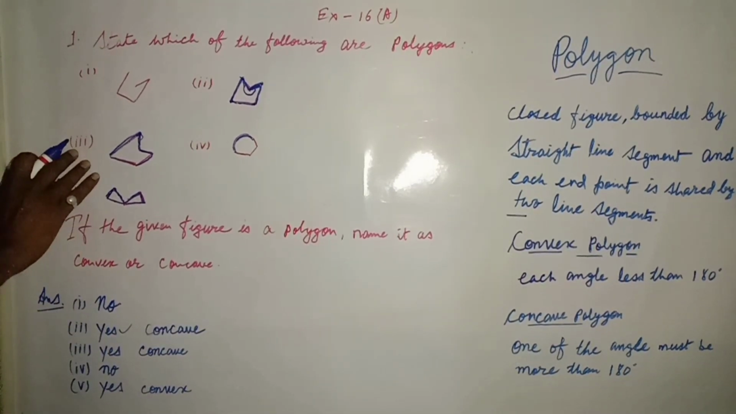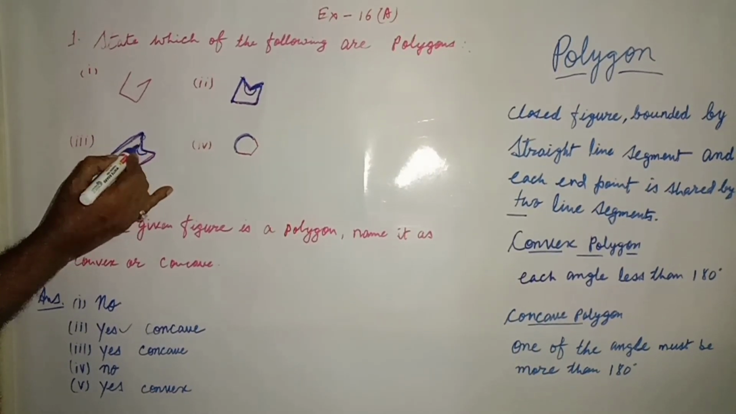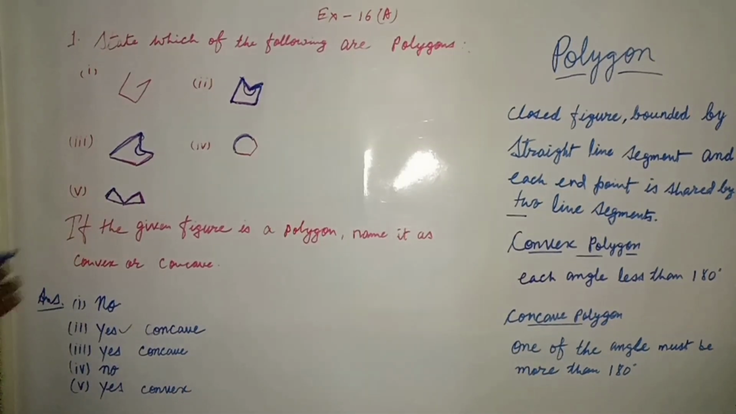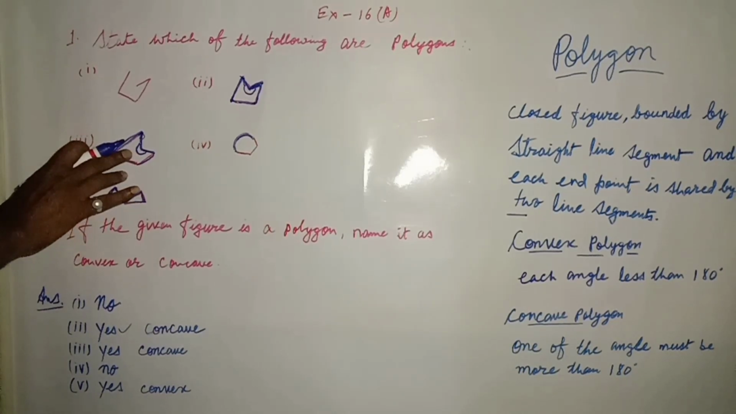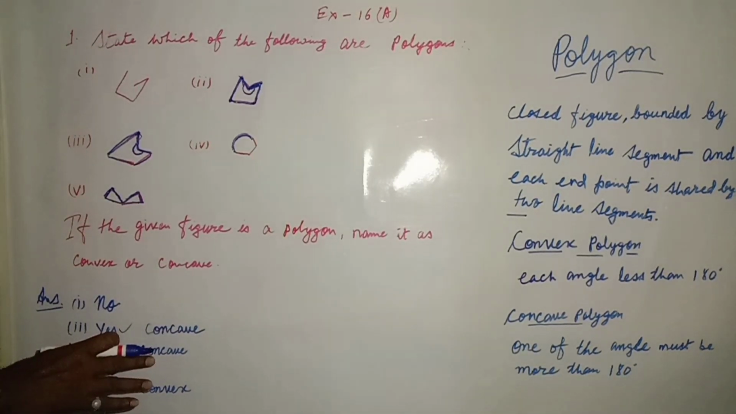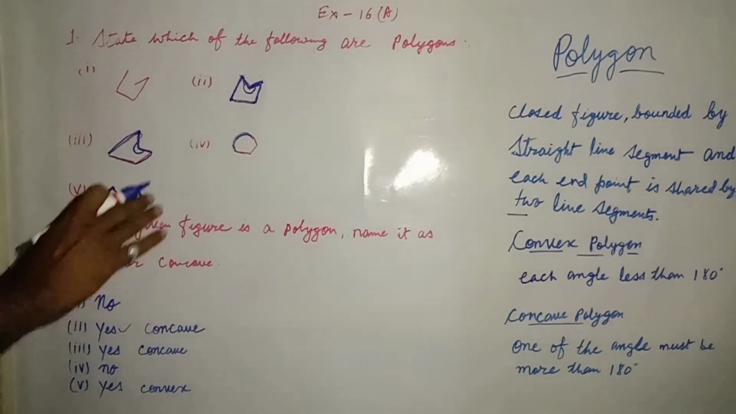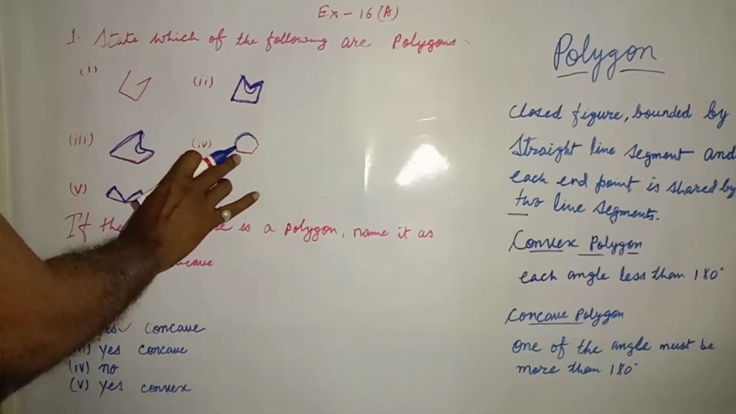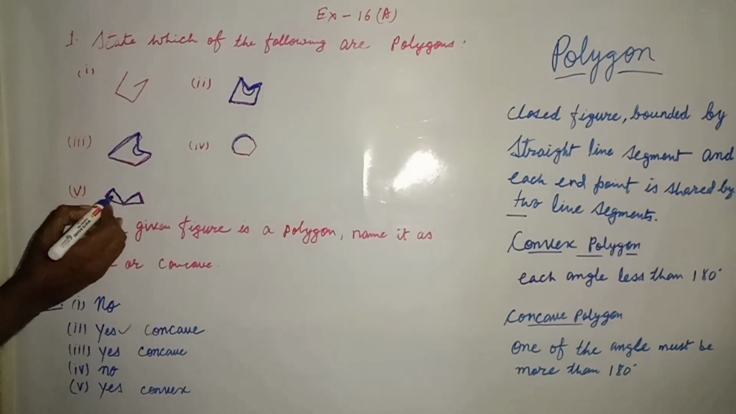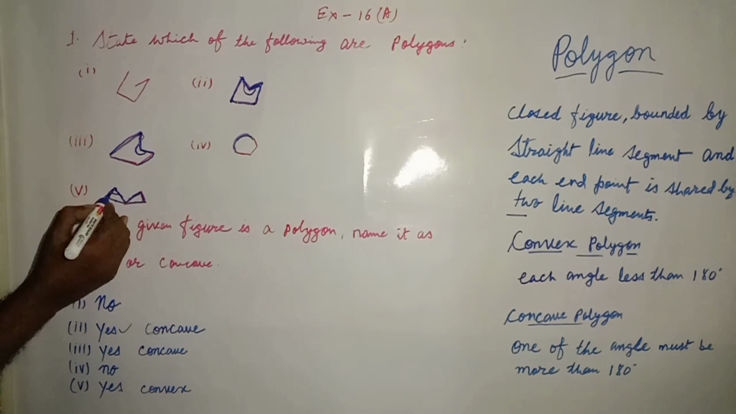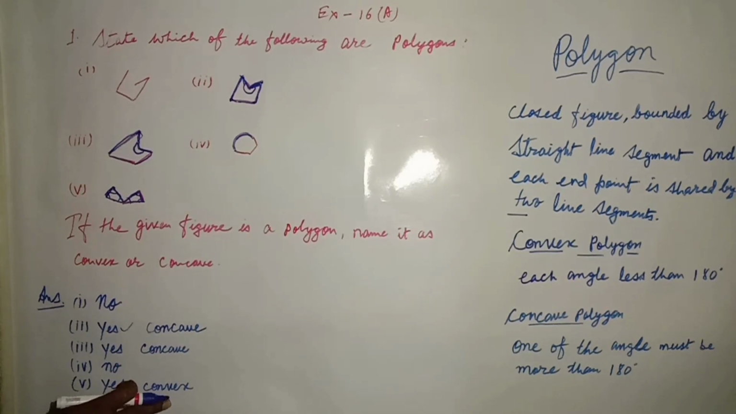Now we will see question number 3. We can see here this is also an angle which is more than 180 degrees. So we see that one of the angles is more than 180 degrees. So we can say that this one is also a concave. So I have written in question number 3, it is a concave polygon. Now question number 4, it is not a polygon, so we leave it. Now question number 5, here no angle is more than 180 degrees, all of the angles are less than 180 degrees, so we can say it is a convex polygon.